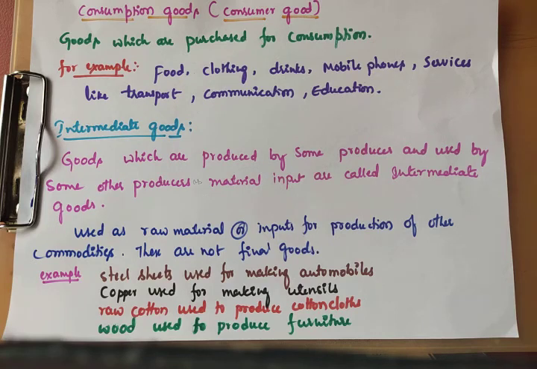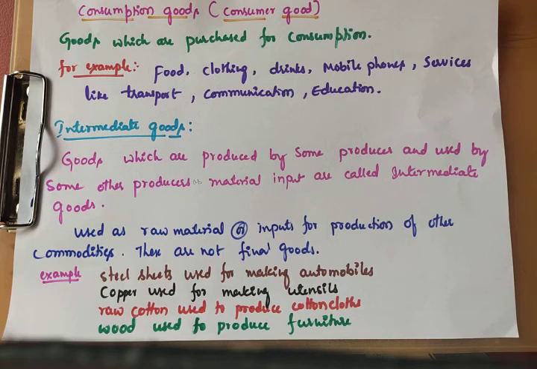So intermediate goods means those goods which are produced by some producer and used by another producer as material input. In this we can see both durable and non-durable goods. Very important: intermediate goods, raw materials, are inputs for the production of other commodities.